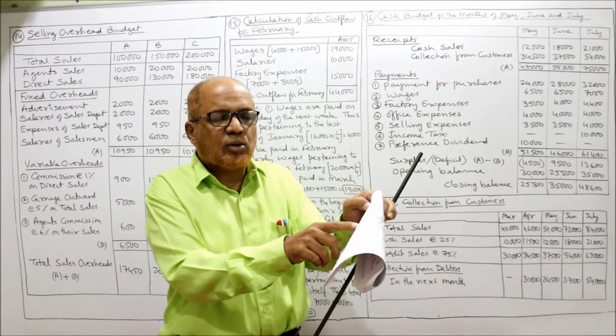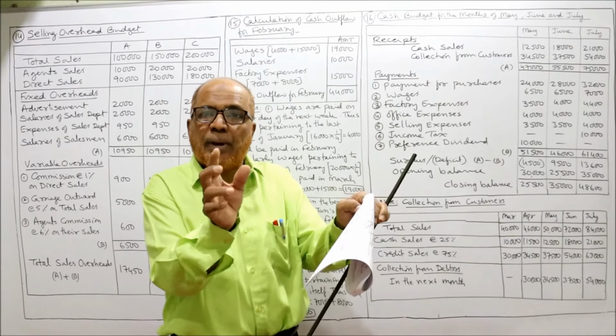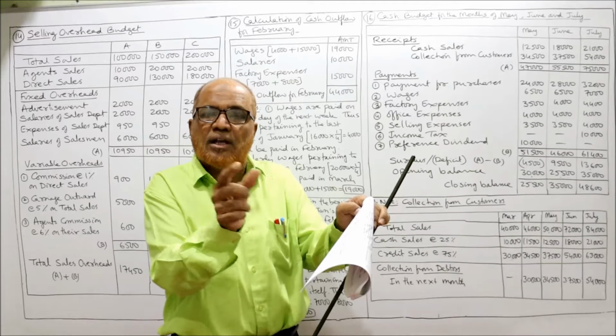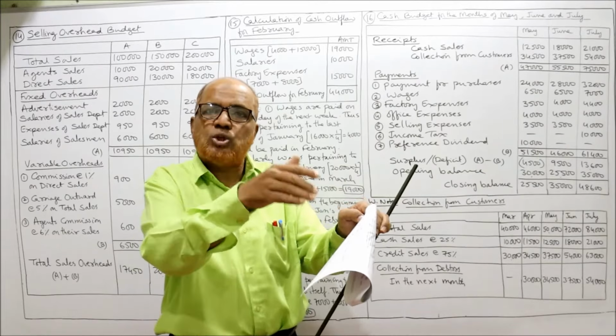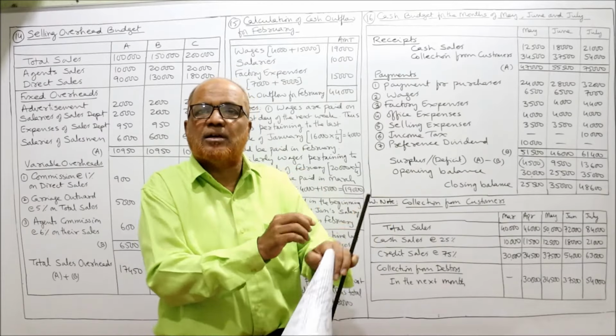Similarly, April purchases are 28,000. This 28,000 will be paid after 2 months. So April means May, June. In the month of June we'll pay 28,000.